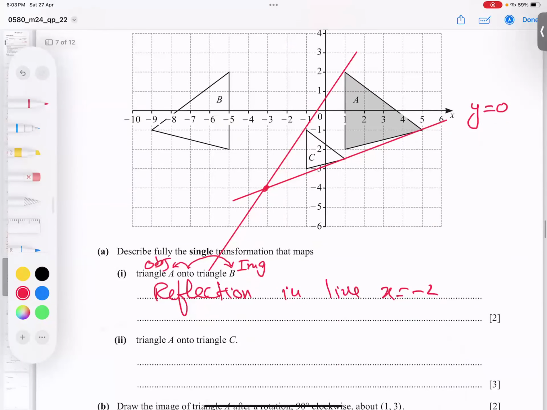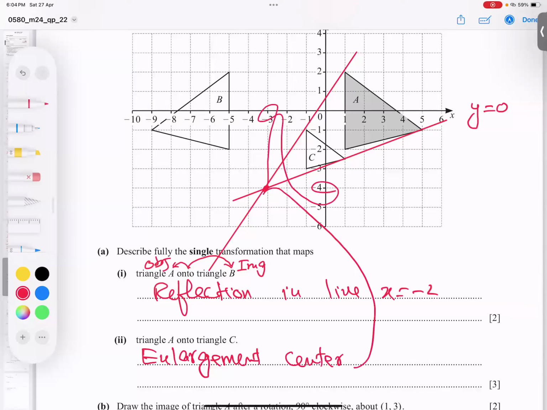So what can I say here? This is an enlargement, with a scale factor, and the center is what, students? The center is this point, x is -3, y is -4. So -3 and -4. The scale factor formula is image size over object size.